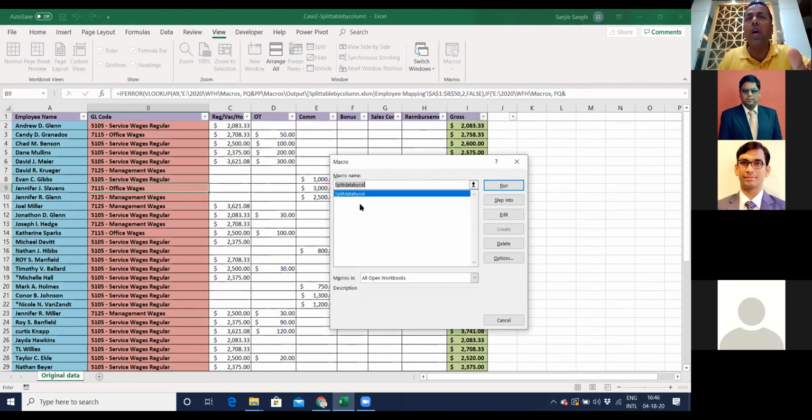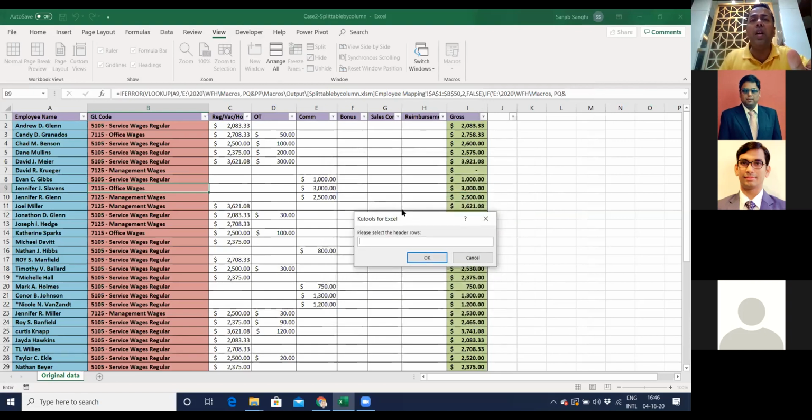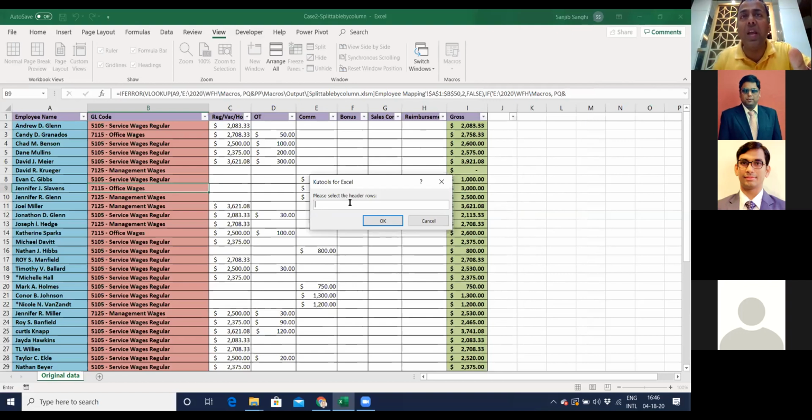Now see what I will do. I got this macro. I run this macro. Once I run this macro, it's saying, please select the header row. Now this is my header row. Control Shift right. Done. Okay.